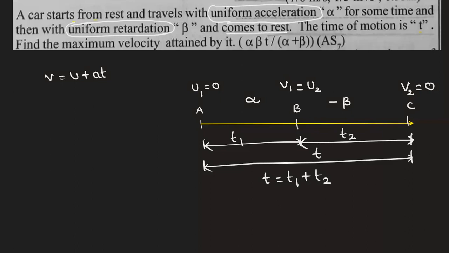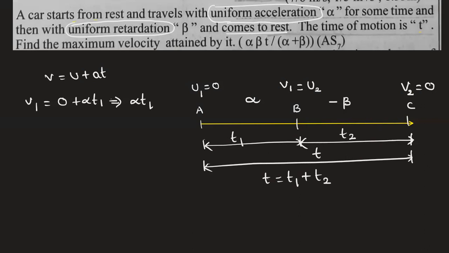Now what is the situation? Apply the same equation for segment 1 and segment 2. In segment 1, v1 equals u, which is 0, plus alpha times t1. Then from this, v1 equals alpha into t1.